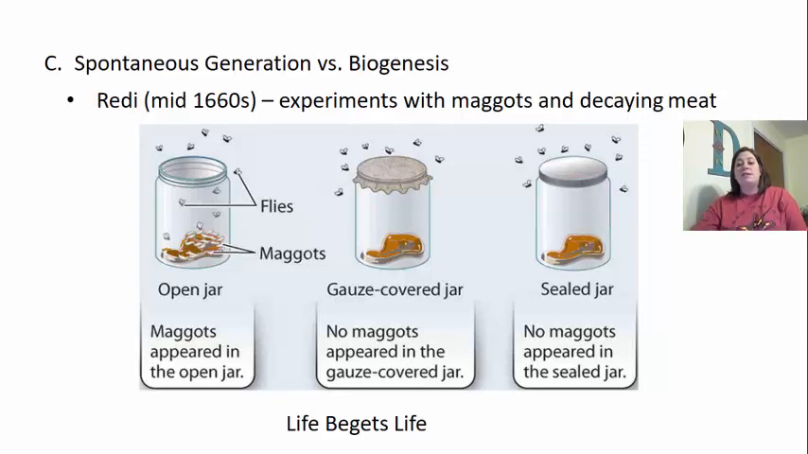We also see it in the sealed jar, where no maggots appeared in the sealed jar either. Now, the thing between the gauze-covered jar and the sealed jar is they said a lot of times that these particles in the air could cause the formation of these flies. And that's not true, because we see in the gauze-covered jar there were still no maggots or flies. And this is where the part of the cell theory comes up, that life begets life.